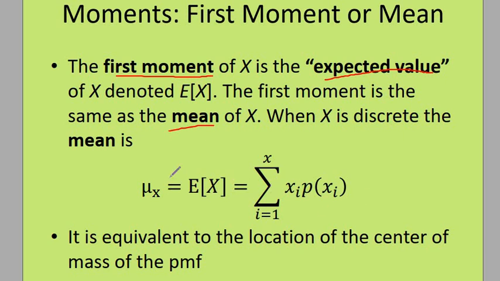It's also denoted by mu x, that's the moment, mu x. In the discrete setting, this is represented by the sum from 1 to n of xi times the probabilities. You remember in physics, moment is what? Distance times force. So in this sense, it's your variable at that point times the probability.